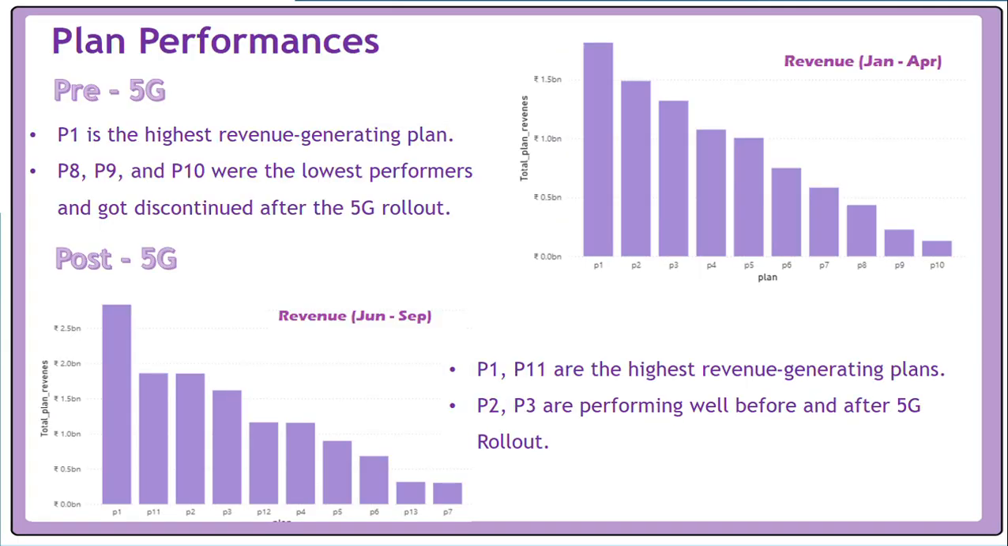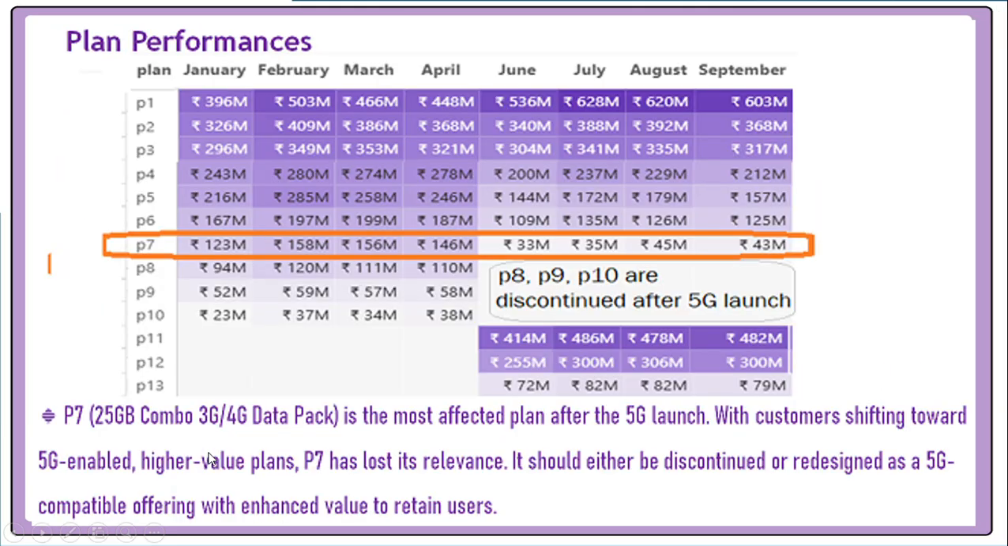Next, we'll see plan performance. Before 5G, P1 is the highest revenue generating plan, and P8, P9, P10 are the lowest performing and got discontinued after 5G rollout. Post 5G, P1 and then P11, which was introduced after 5G, are the highest revenue generating plans, while P2 and P3 perform well both before and after the 5G rollout.